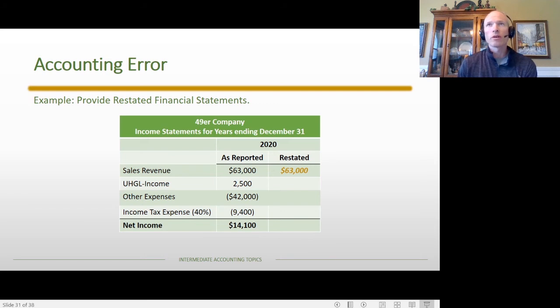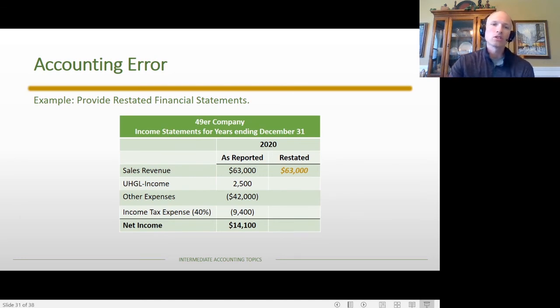And you should also be aware that sometimes the company will file what's called a Form 8-K. On Form 8-K, they'll disclose the fact that they had a restatement, and at the same time, sometimes they'll represent all of their financial statements with the restated amount. So while this for sure would be presented with the 10-K or the annual report at the end of 2021, there may be an 8-K filed with this information at any point. I mean, it could be in April or May or June or whenever. So just be aware that sometimes there are multiple disclosures of these restatements. It must be disclosed in the 10-K, but oftentimes will also be disclosed in the 8-K.